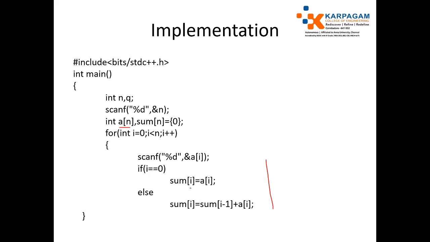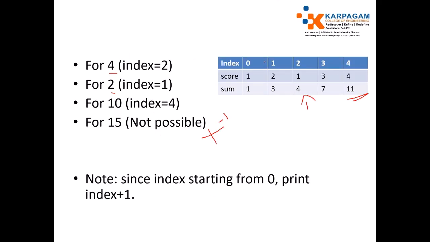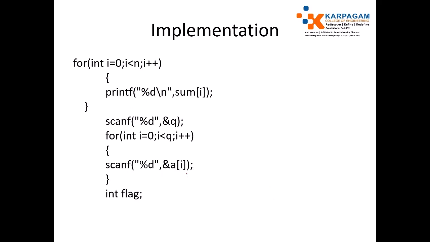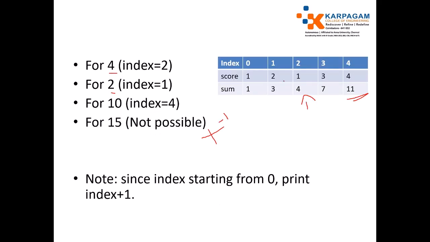Okay, just accumulate it. Initially, when i equal to 0, sum of i equals a of i. Otherwise, if i is not equal to 0, just accumulate the sum in the summary itself. 1 plus 2 equal to 3.